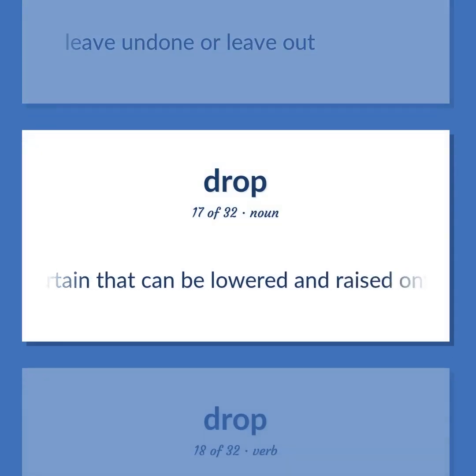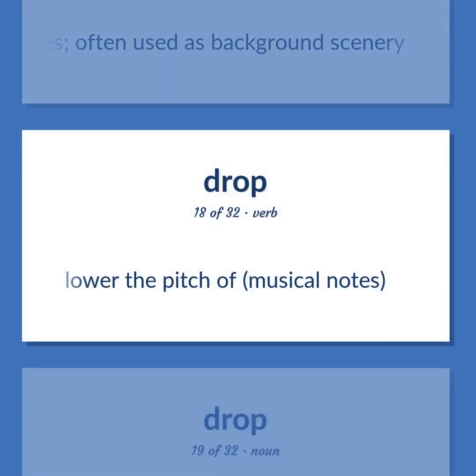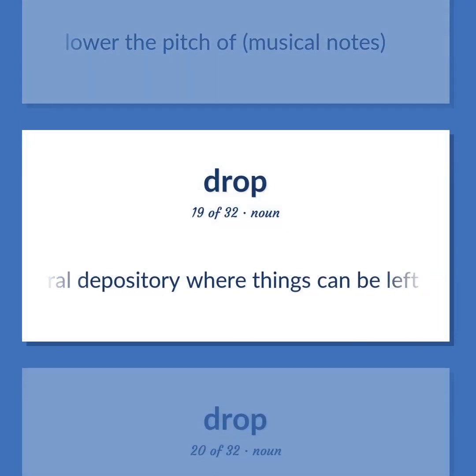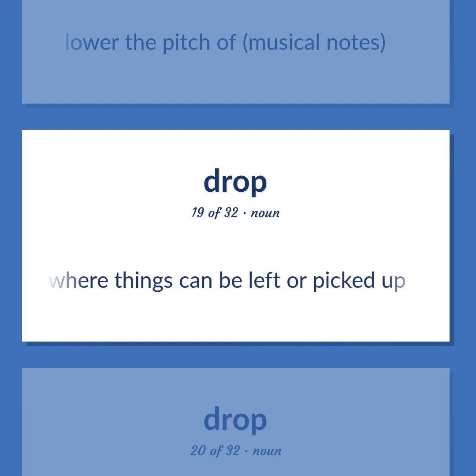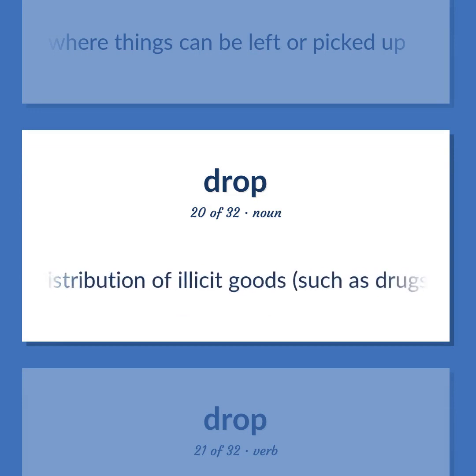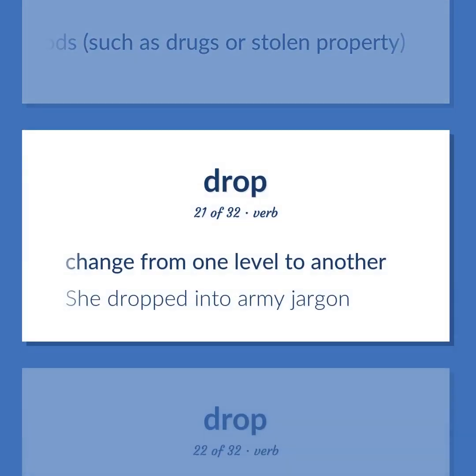A curtain that can be lowered and raised onto a stage from the flies, often used as background scenery. Lower the pitch of musical notes. A central depository where things can be left or picked up. A predetermined hiding place for the deposit and distribution of illicit goods, such as drugs or stolen property. Change from one level to another. She dropped into army jargon.